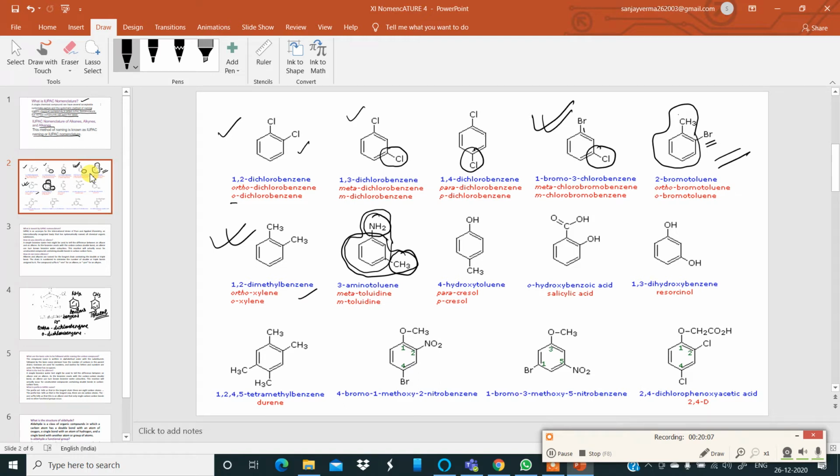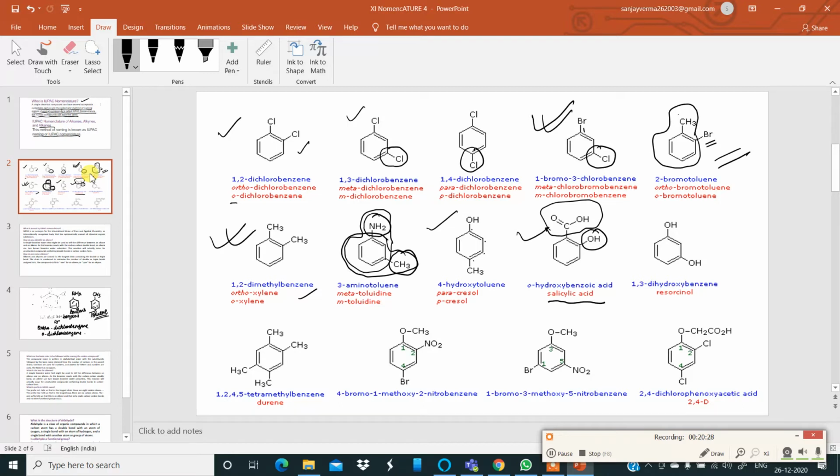Then we have again 1, 2, 3, 4. The next one is 4-hydroxytoluene. The next one is ortho-hydroxybenzoic acid. Benzoic acid is now dominating the hydroxy group, so it is ortho-hydroxybenzoic acid, or salicylic acid.